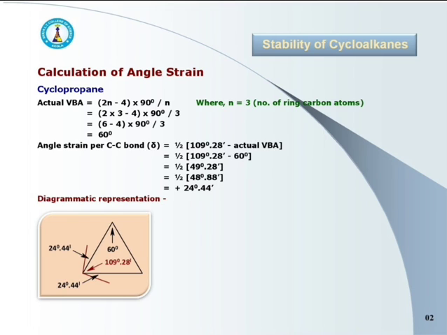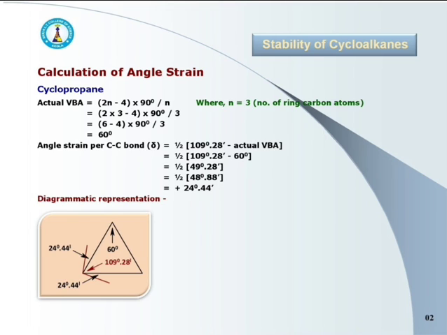First, you have to calculate the actual valence bond angle, and for that, the formula we have to use is: actual valence bond angle equals (2n minus 4) into 90 degree upon n.